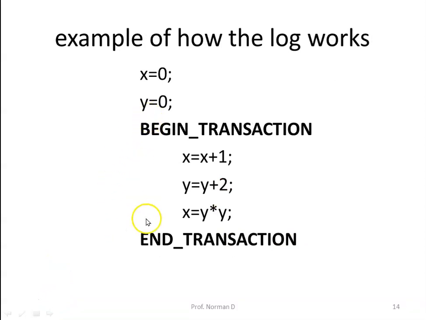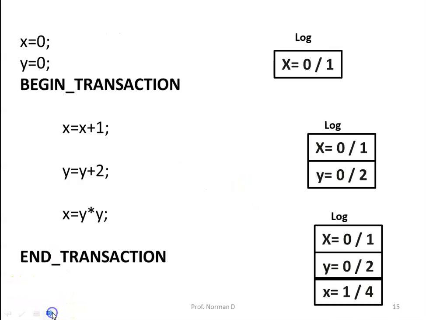Now we have a simple transaction here that uses two shared variables, x and y. Both are initialized to 0. For each of the three statements inside the transaction, a log record is written before executing the statement, giving the old values and the new values separated by a slash. Let's have a look at it.